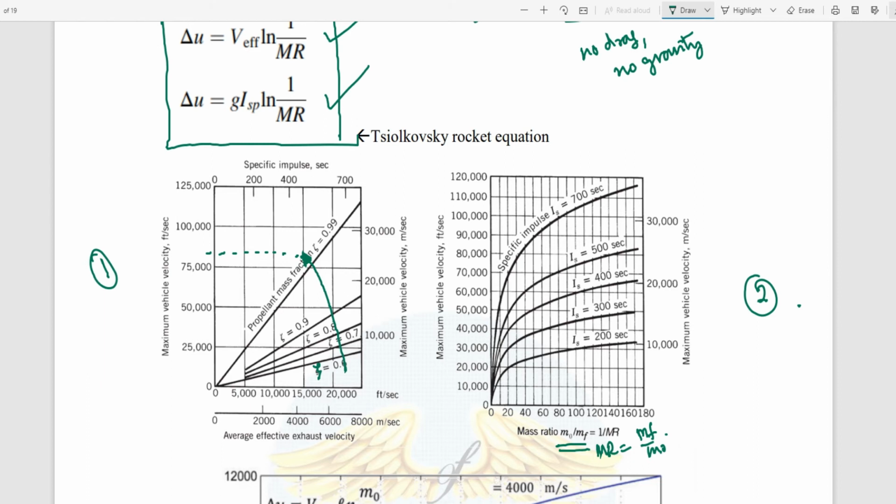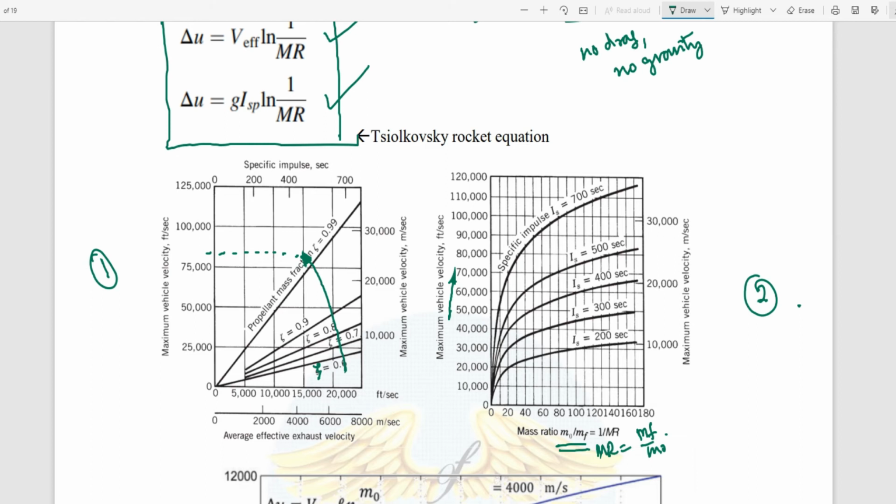So please make a note here. The mass ratio they are defining in a reverse way, that is 1 by MR. By increasing my mass ratio, I am maximizing my vehicle speed at a certain amount of specific impulse.